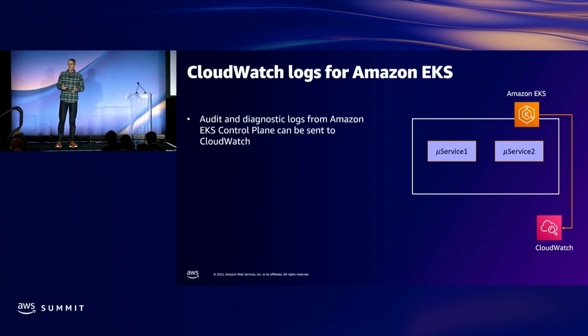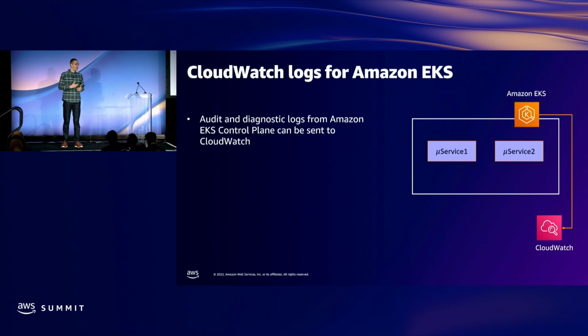Okay, let's now talk about Amazon EKS. So Amazon EKS is a managed Kubernetes service. And as you may know, the control plane for EKS is run in a managed AWS account. So these are items like the API server, controller manager, and scheduler. These are not run in the customer VPC. It's completely run by AWS. And so when we talk about logs for EKS, we think about it in two parts: the control plane logs and then data plane logs.